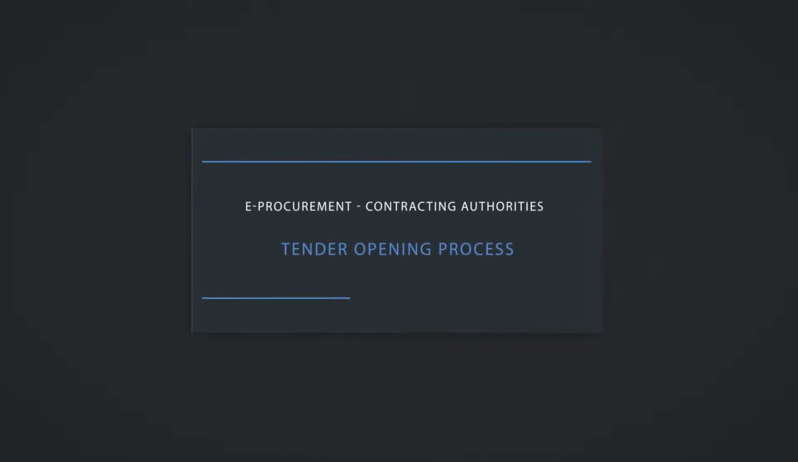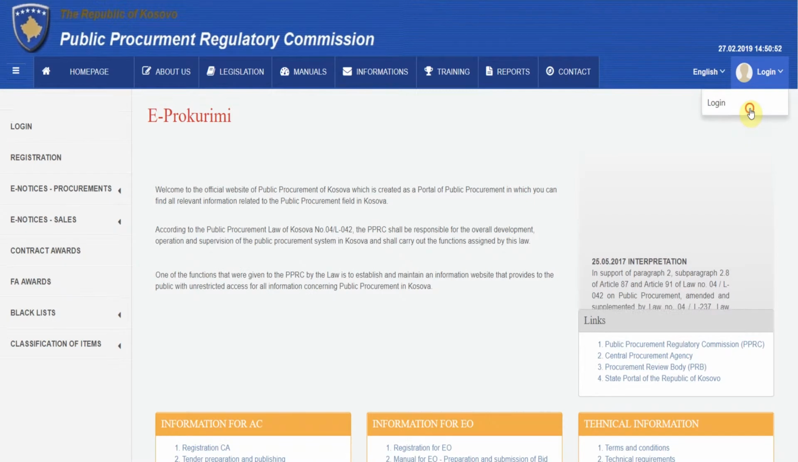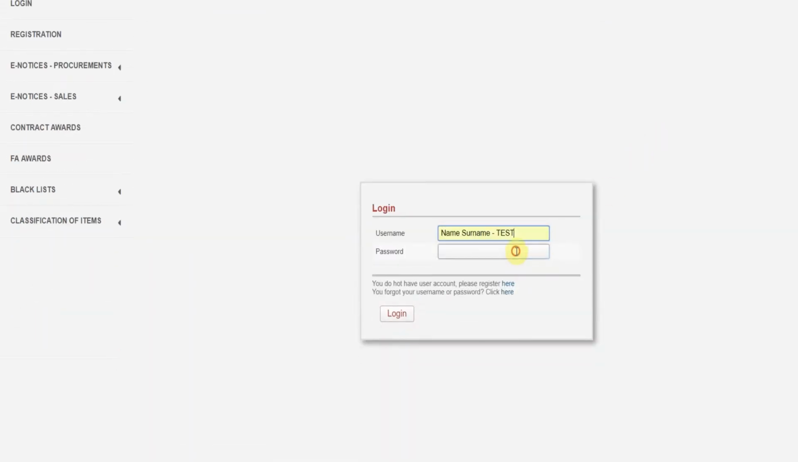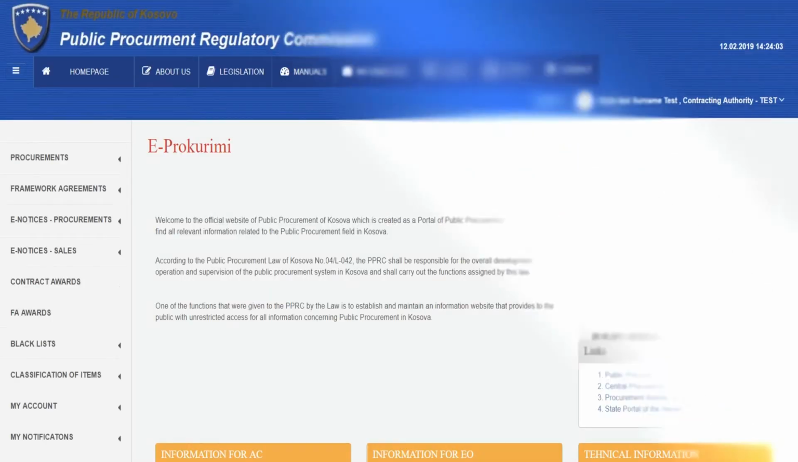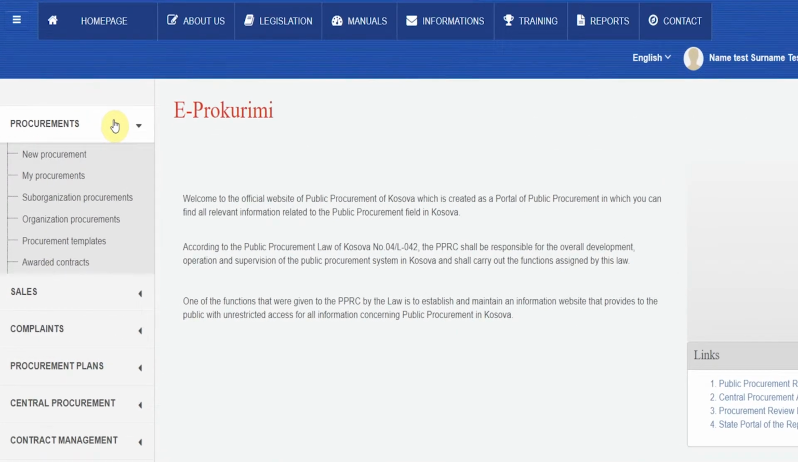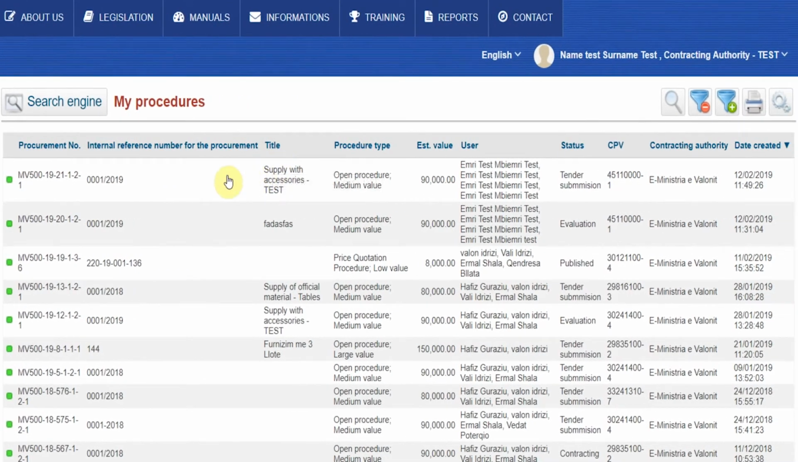Tender opening process. This video illustrates to the contracting authorities the process of opening a tender. The official is registered in the system by setting the username and password. First, we select the Procurement Procedures menu and click on the My Procurement menu. This activates a new window listing all of the tenders of the concerned contracting authority.